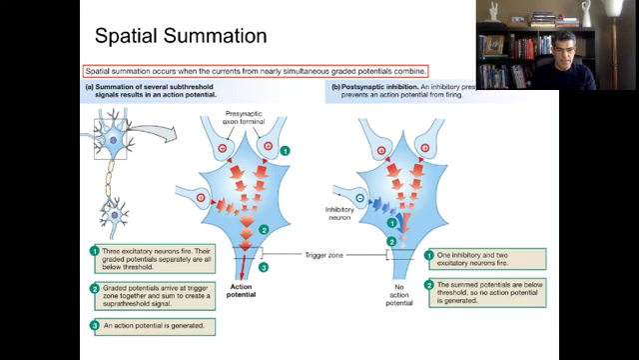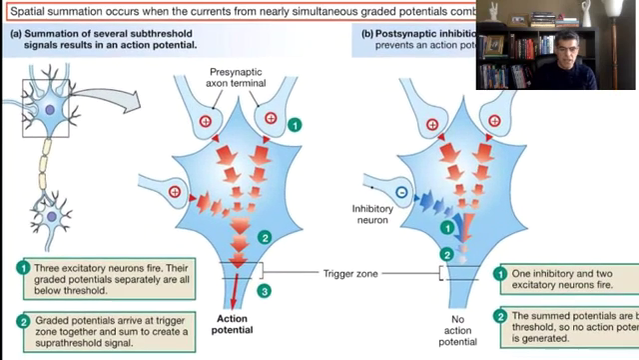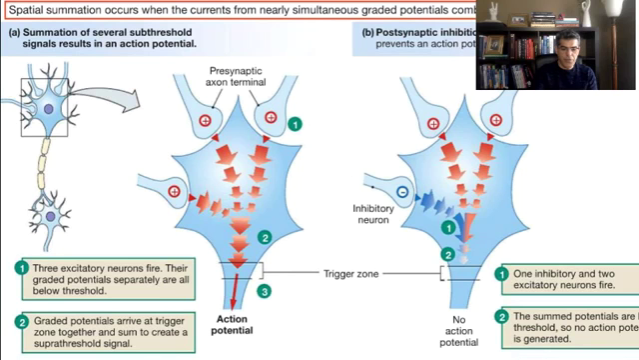I want to take a look at this picture. Let's say here is a neuron, and there are three different axons that come and affect this neuron. I want to remind you that although we talk about one neuron attached to another neuron, in reality, in our body, this is not going to happen.